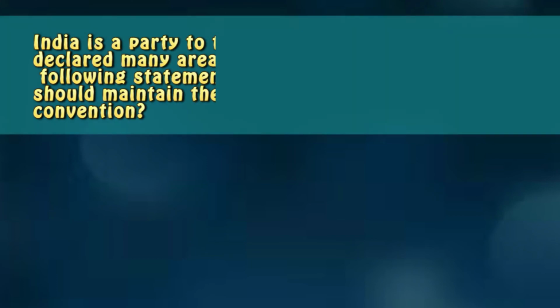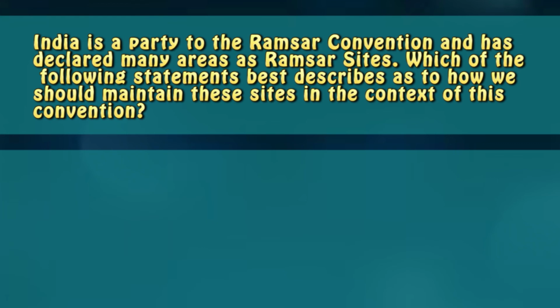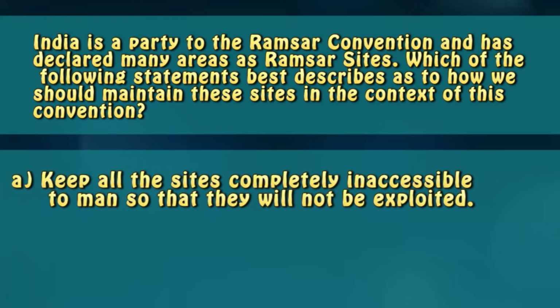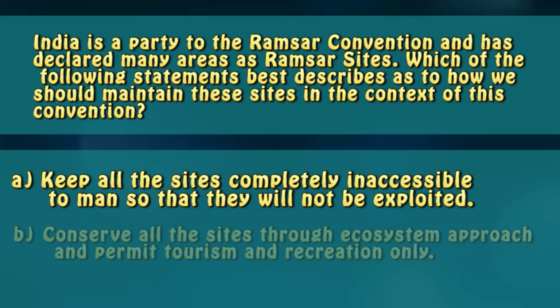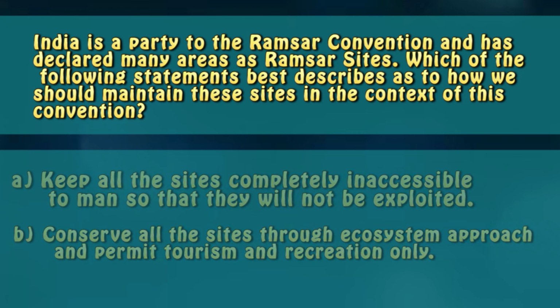India is a party to the Ramsar Convention and has declared many areas as Ramsar sites. Which of the following statements best describes how we should maintain these sites in the context of this convention? A. Keep all the sites completely inaccessible to man so that they will not be exploited. B. Conserve all the sites through ecosystem approach and permit tourism and recreation only.